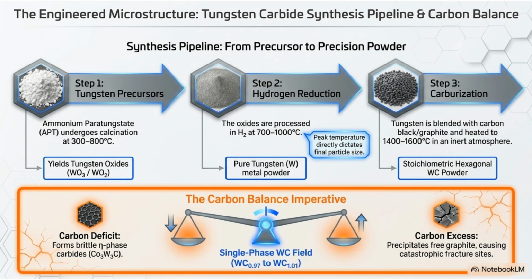The production pipeline transforms precursors into precision powder through calcination, hydrogen reduction, and carburization. A critical aspect of this process is the carbon balance. A deficit leads to brittle phases, while an excess creates free graphite, both of which compromise the material's structural integrity.